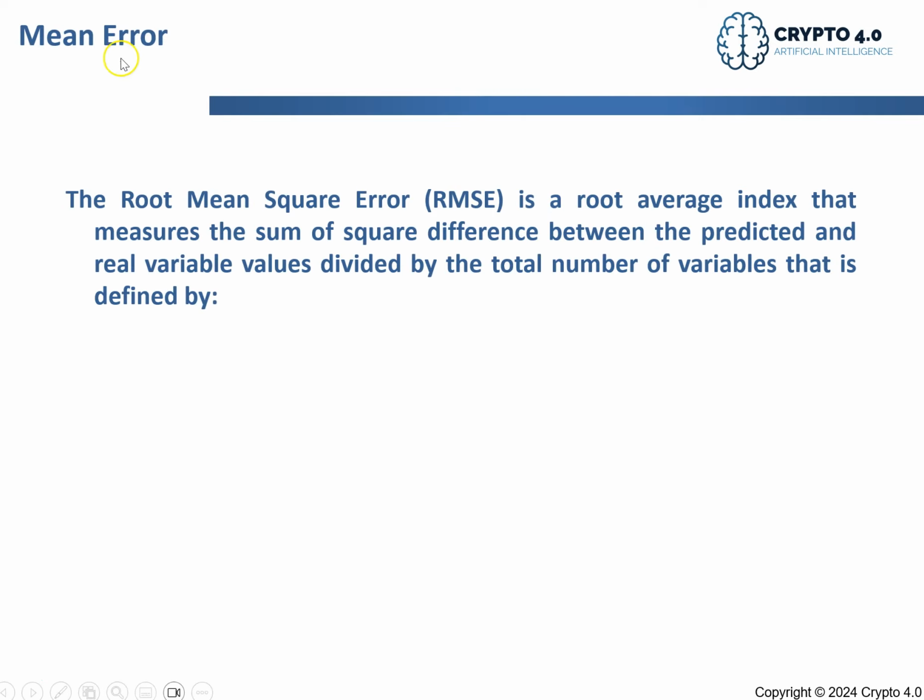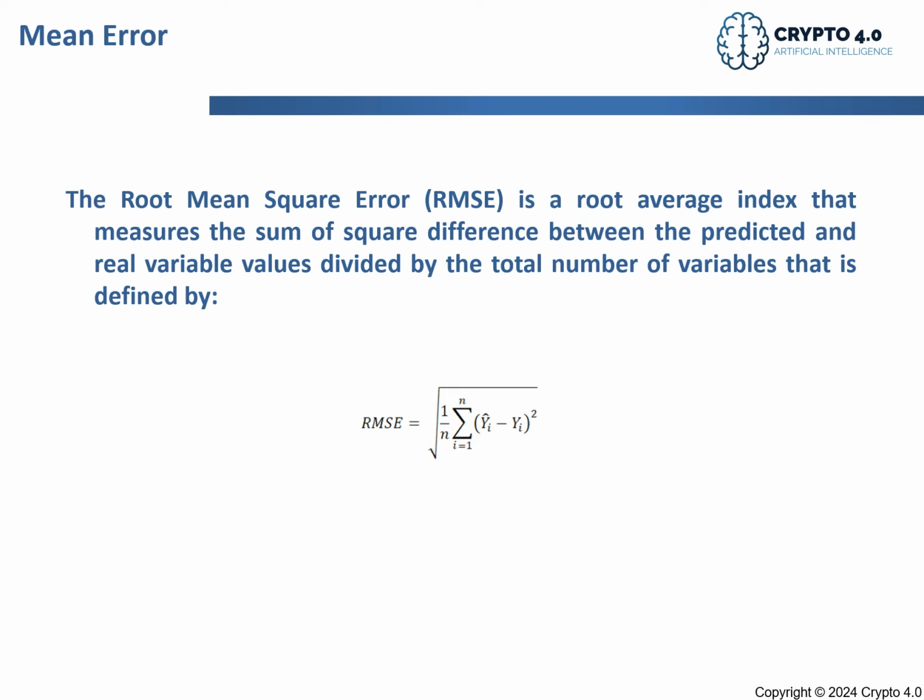Another very important aspect in measurement is the mean error. There are different mean errors. I will focus on one called root mean square error, which is described by the formula below. So it's the root of the squared error distance. Basically, I consider the difference between the predicted value and the real value, square it, make the summation of that, divide by the total number of points that I have, and take the square root, and that gives you the measurement of error.